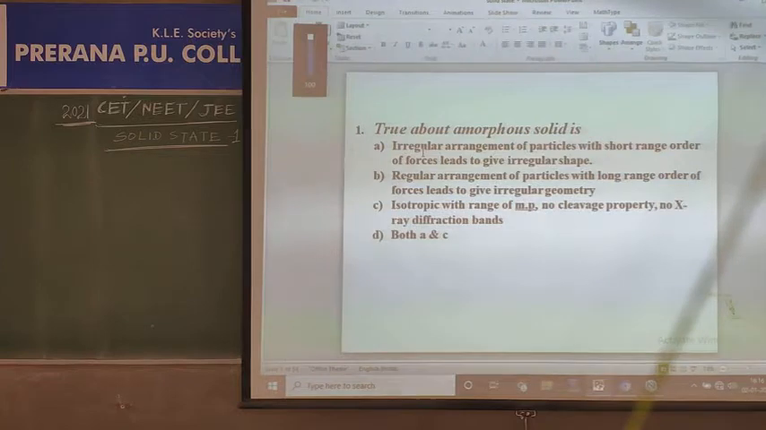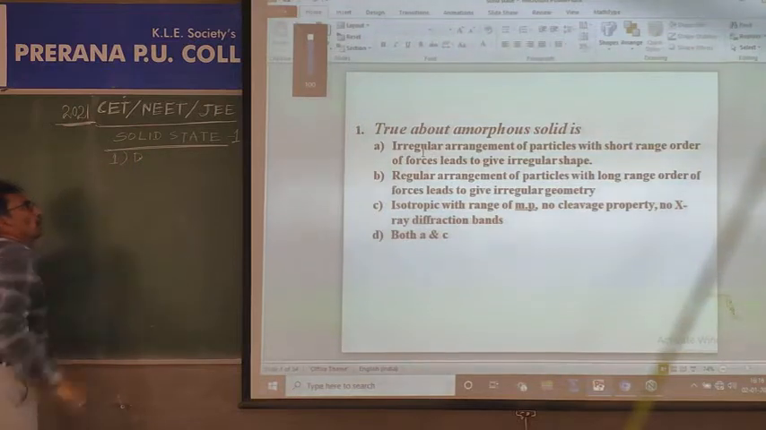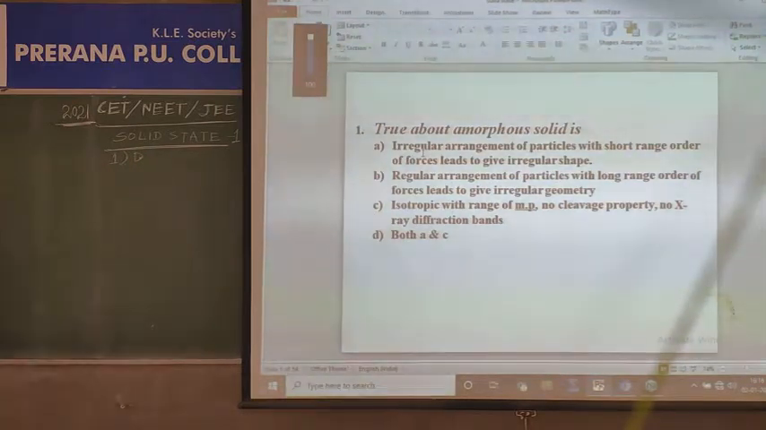Then the answer is A and C are correct, B is wrong, option D is correct. No need of further explanation. We just move to another one,